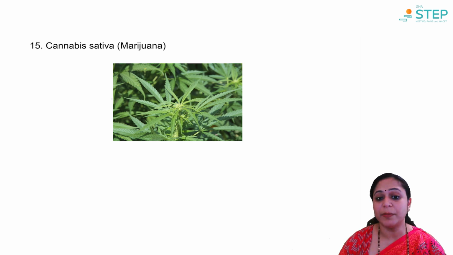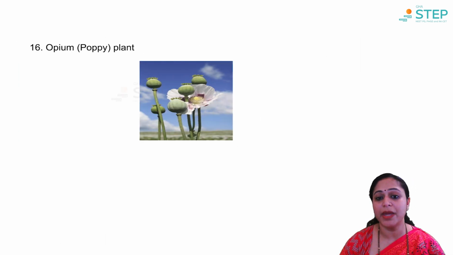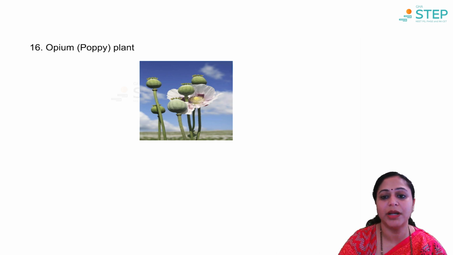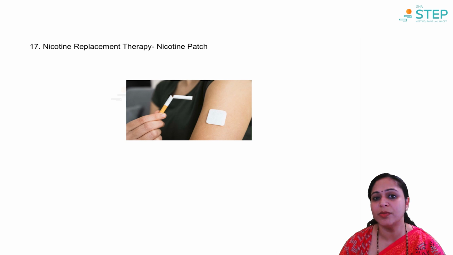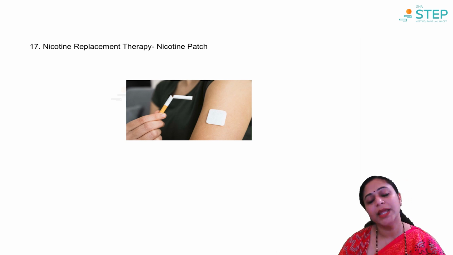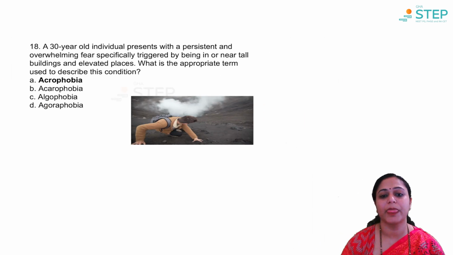Cannabis sativa. So this is an image which depicts the marijuana leaves or cannabis sativa leaves. This is an image of poppy plant used to prepare heroin, morphine, other types of opioids. This is an image depicting the nicotine patch. So in people who smoke or consume nicotine in any form, there are various kinds of nicotine replacement therapies. It can be in the form of tablets, patches, just like in the image, lozenges, or we also have chewing gums. In this image, we can see the nicotine patch.